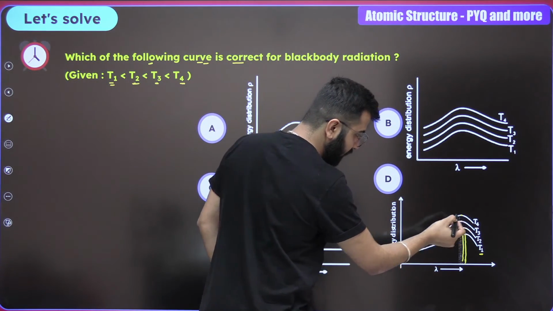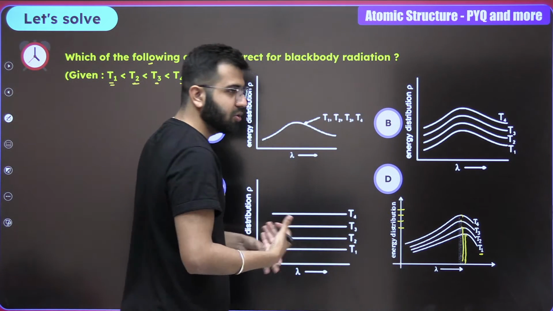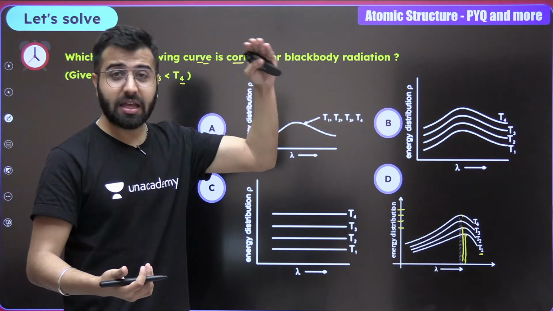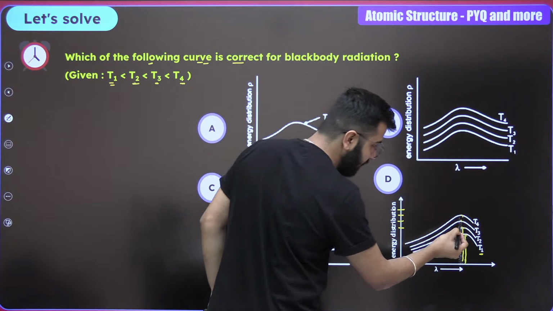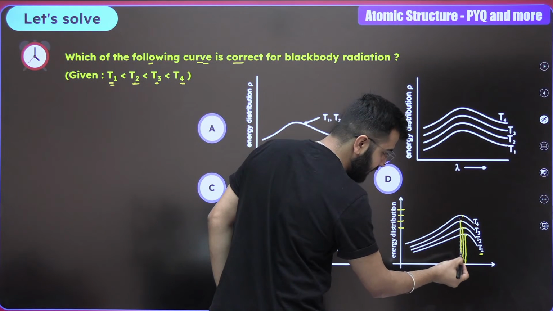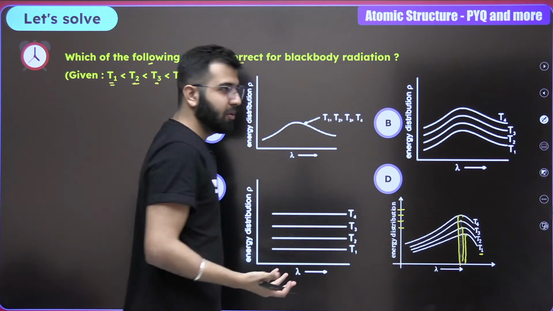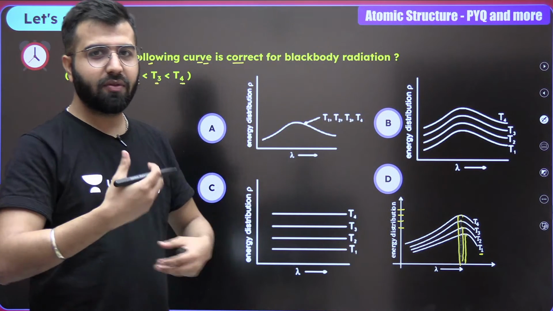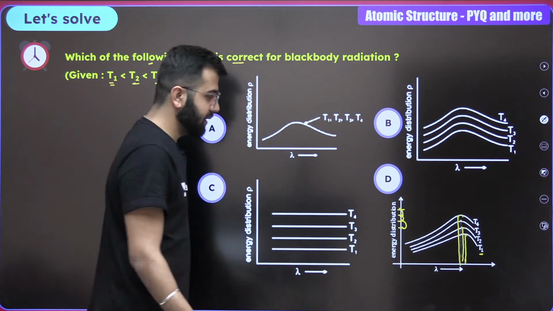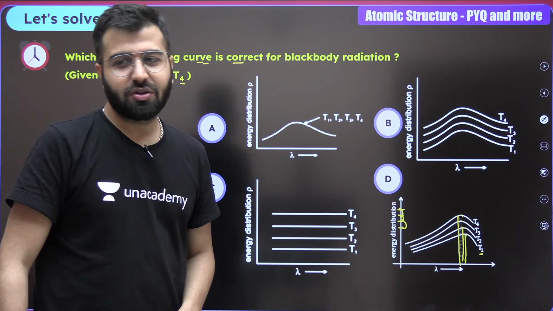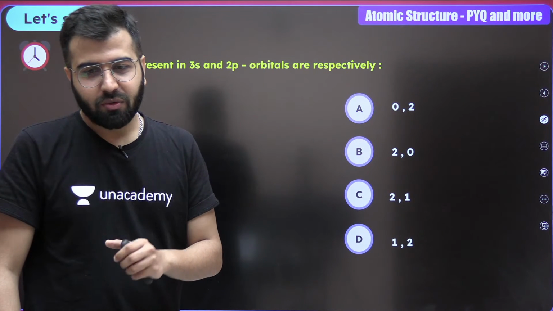But also, if you see these peaks, the intensities are also changing. Intensity increases, wavelength decreases. Then we are talking about temperature 3, and now temperature 4, maybe could be violet, blue, whatever. I'm just giving you an example. But intensity increases, and that's how black body radiation works. Okay, do remember that. Now we are moving to the next one.